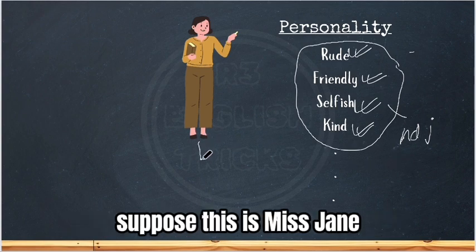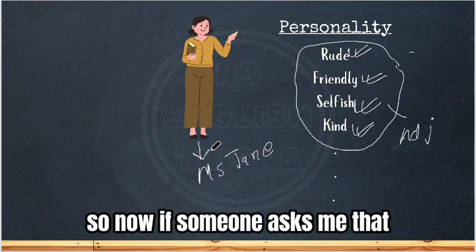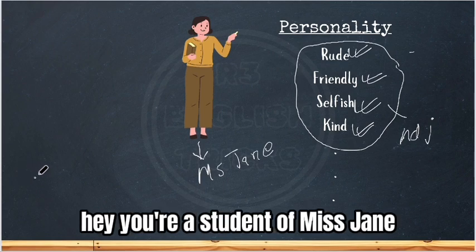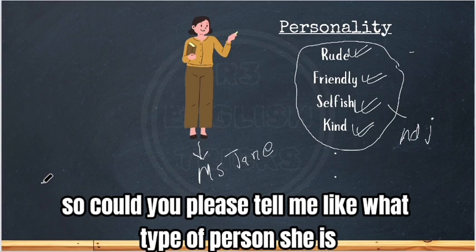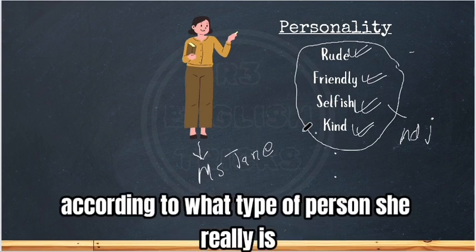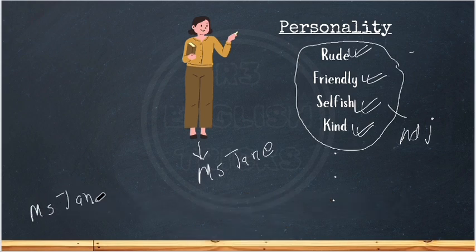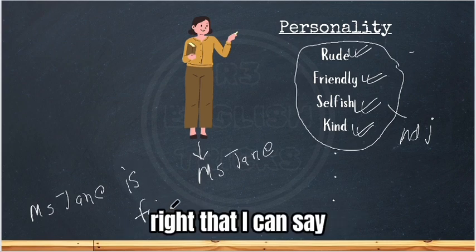So for example, suppose this is Miss Jane, and let's say she's my teacher. Now if someone asks me, hey, you're a student of Miss Jane, could you please tell me what type of person she is? Then I can choose any of the personality traits according to what type of person she really is, and I can say that Miss Jane is very friendly, or Miss Jane is very rude, right?